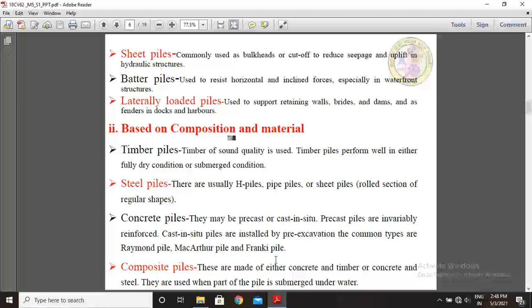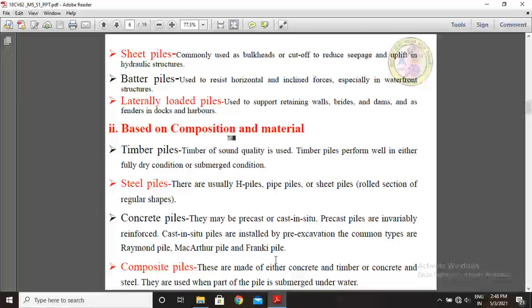Next, piles are classified as batter piles. Batter piles are used to resist horizontal and inclined forces, especially in waterfront structures.